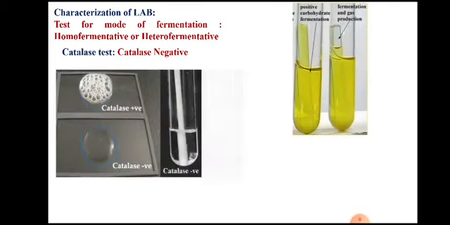Based on this, we can write the result like: lactic acid bacteria were isolated from the fermented food sample and characterized.